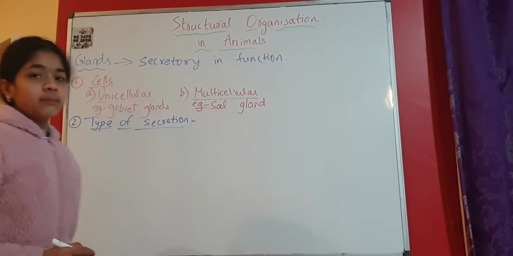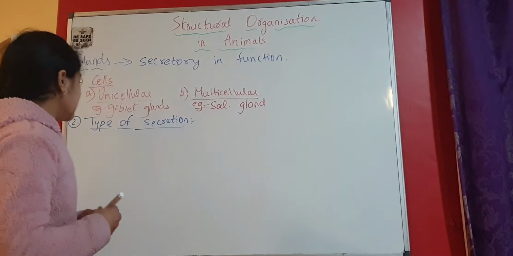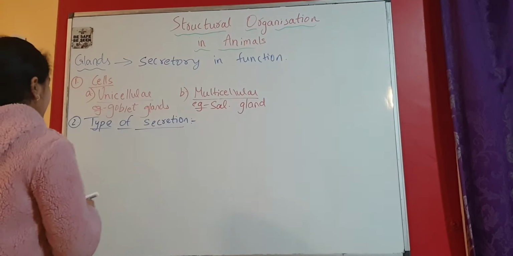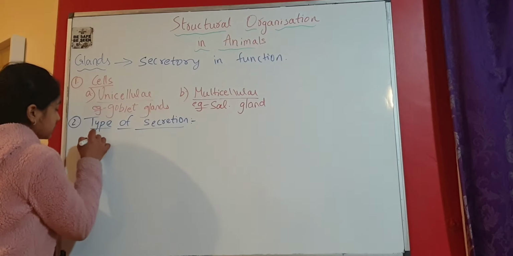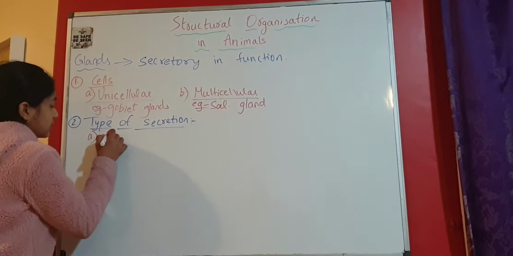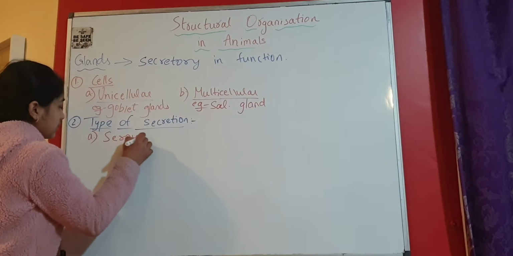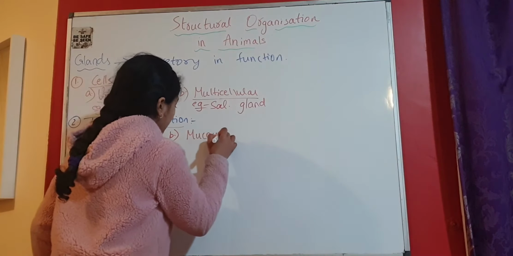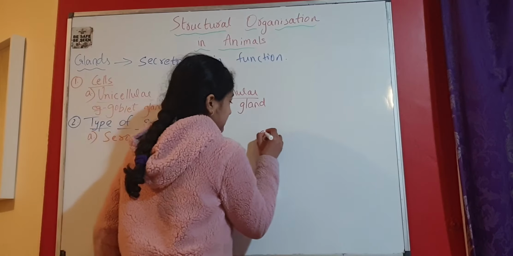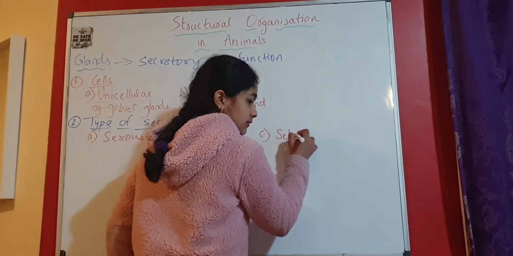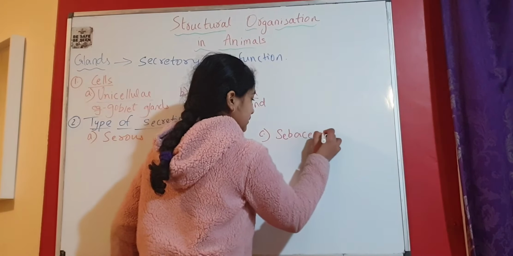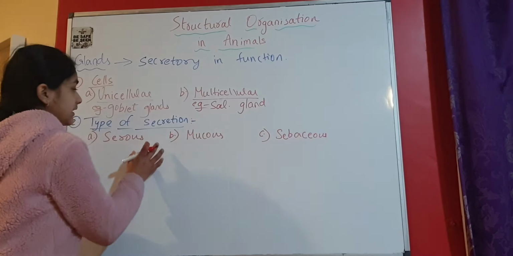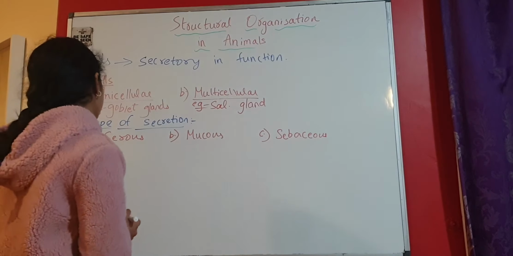The first one is called serous. The next one is called mucus, and the next one is called sebaceous glands. So serous glands, mucus glands, and sebaceous glands.